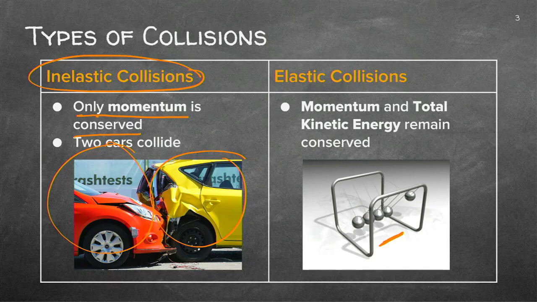In this case, I've got momentum as well as the total kinetic energy that's being conserved. And this is the Newton balls, and they will continue moving forever because they are transferring energy from one to the other, and they will continue moving like this.